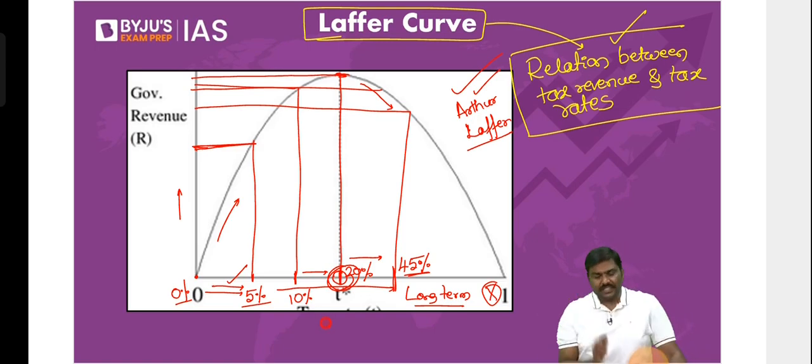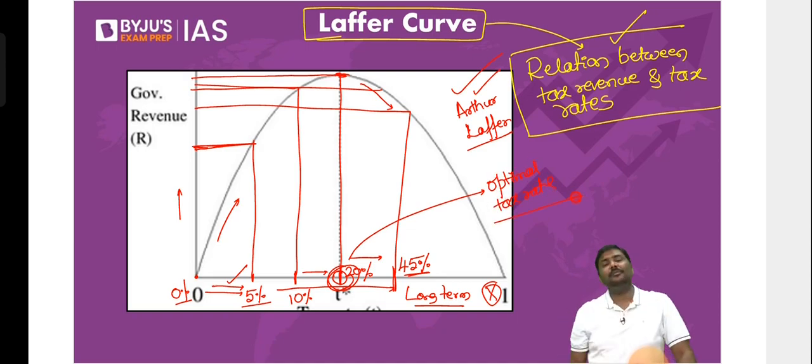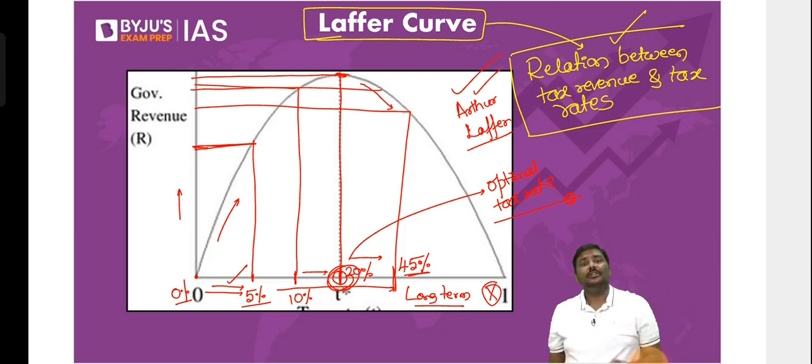So imagine 20%. I'll call this 20% the optimal tax rate. What do you mean by optimal tax rate? It is the rate at which you are collecting the highest amount of tax revenues. And if you further increase it, your revenues will fall down. That is the optimal tax rate.